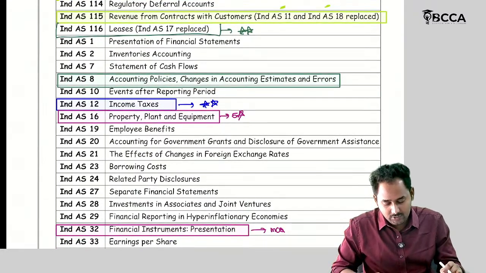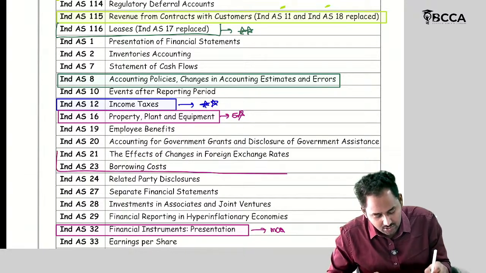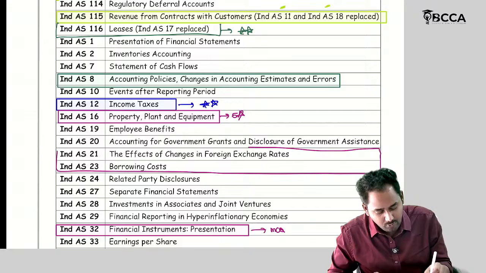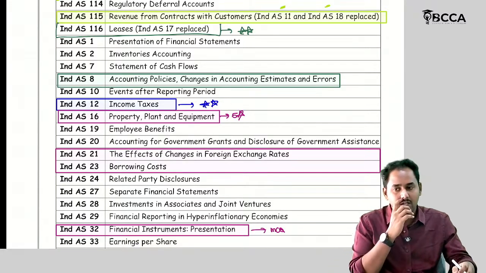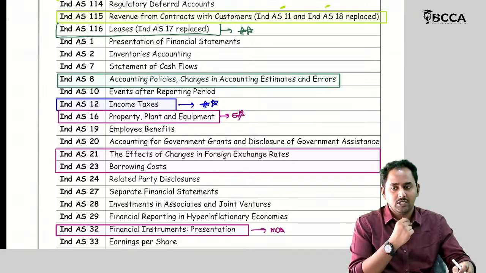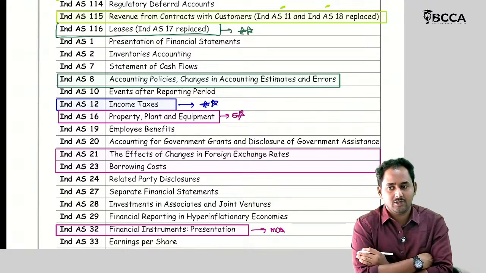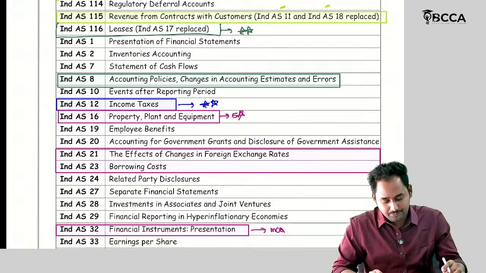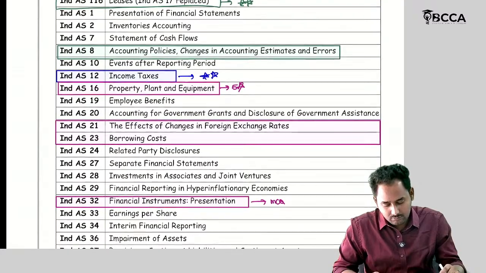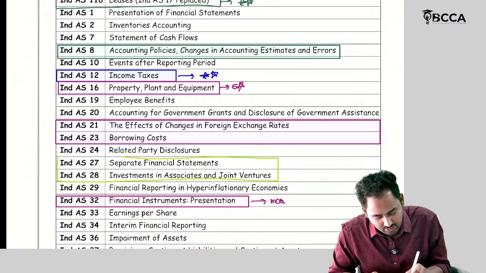Then what are the other aspects? Ind AS 21 and Ind AS 23. These are very small standards, and there are only limited questions also. If at all a question is asked from 21 or 23, it's like a gift for you. You can easily get the marks. Then Ind AS 27, 28 is also covered under.